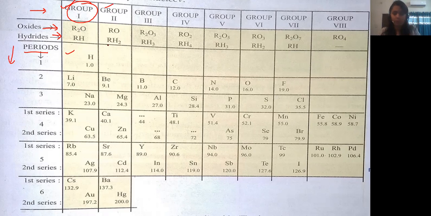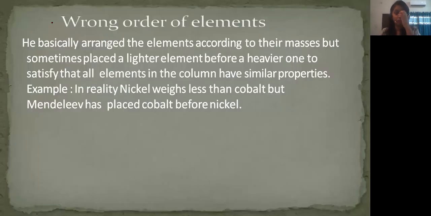Now let's move on to some flaws. In every discovery, in every invention, there are some flaws. You have to list those flaws as well. There are merits as well as demerits. So, wrong order of the elements.